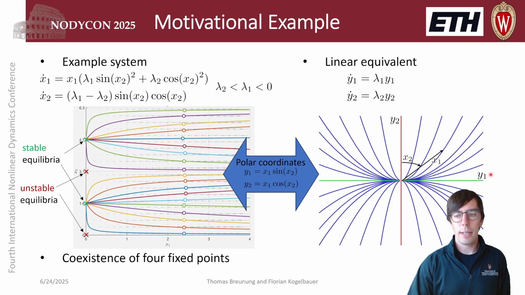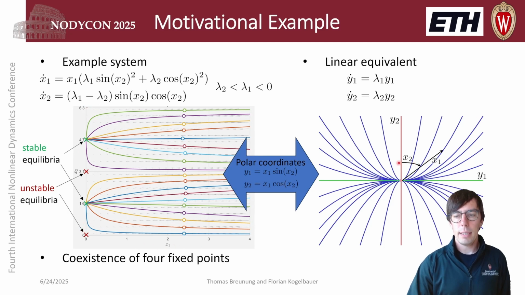For all initial conditions here on the right hand side, they generally decay along the slow stable direction y1. So y1 has a decay rate of lambda 1. Lambda 1 is less than 0, so it's a decay, but it's greater than lambda 2. So y1 is the slow stable direction. And for all these initial conditions, x1, the radial coordinate, goes to 0. So this is the fixed point here on the line x1 equal to 0.